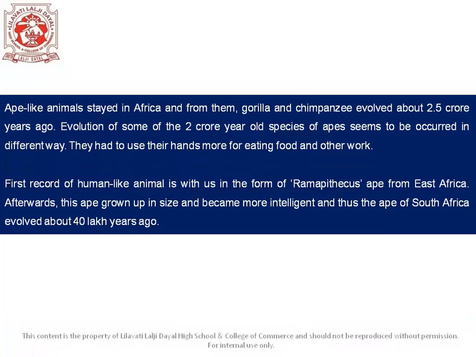So ape-like animals stayed in Africa, and from them gorilla and chimpanzee evolved about 2.5 crore years ago. Evolution of some of the 2 crore year old species of apes seems to have occurred in a different way. They had to use their hands more for eating food and other work. So the first record of a human-like animal is with us in the form of Ramapithecus ape from East Africa. Afterwards, this ape grew in size and became more intelligent, and thus the ape of South Africa evolved about 40 lakh years ago.